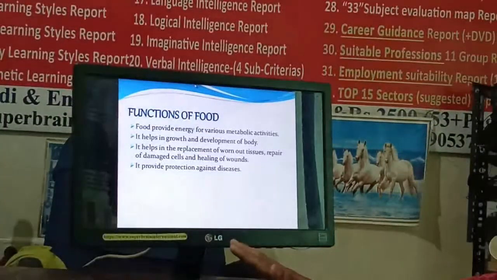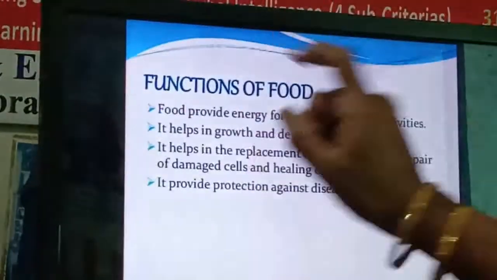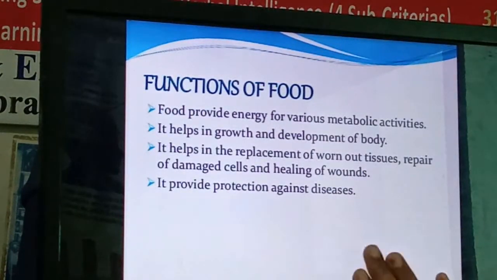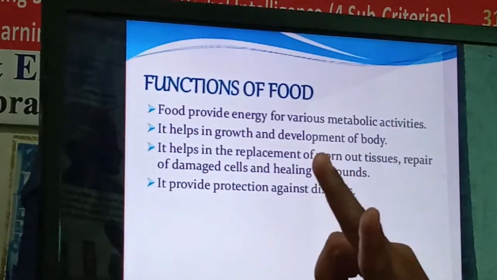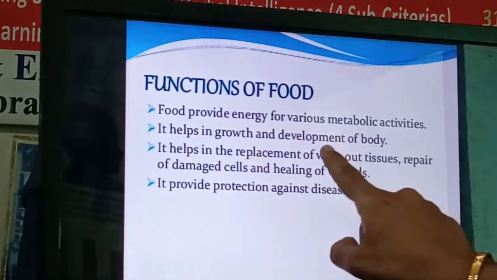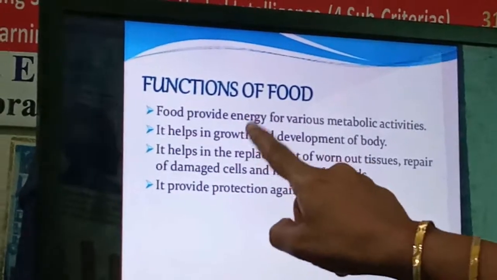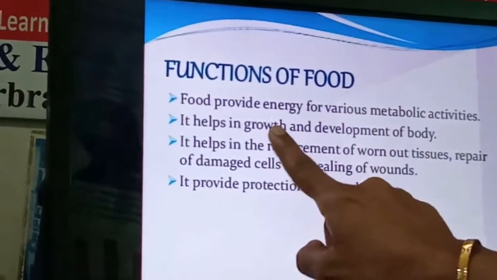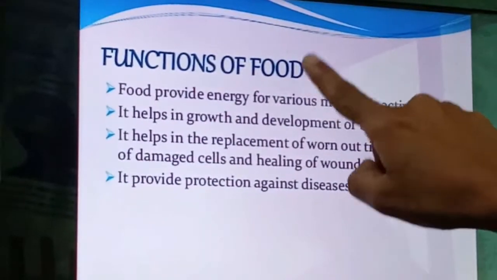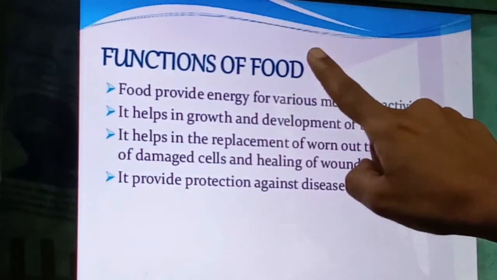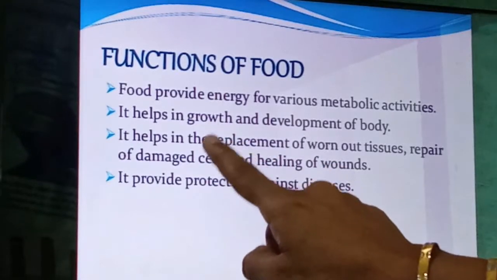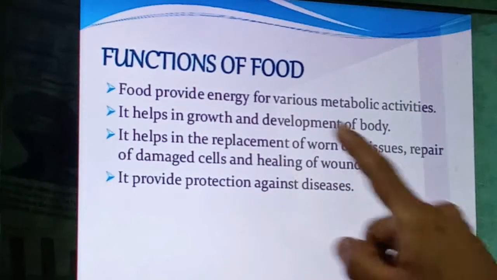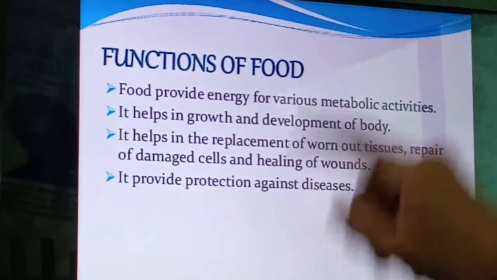Now what are the different functions of these foods? First function is it provides energy for our various metabolic activities. Second function is it helps in growth and development of the body. Whatever growth occurs in every organism, this is because of food. If nutritious food is not there, not in proper amount, growth will be interrupted, right? Proper growth will not occur. So for proper growth and development, food is essential.